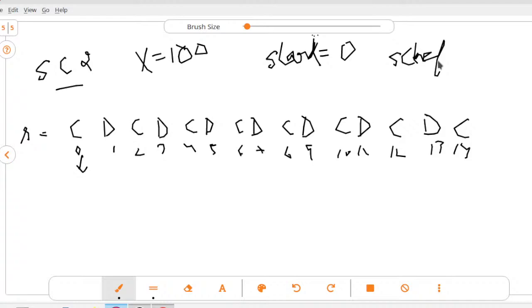Here Carlson has won, so the score of Carlson will be plus 2, because the winner gets 2. Then it is a draw, so Carlson's score becomes 3 because he gets 1, and the score of chef becomes plus 1.